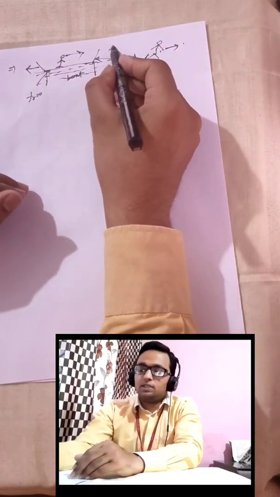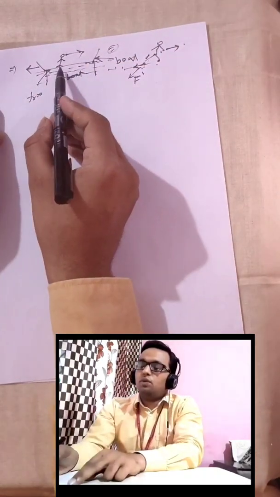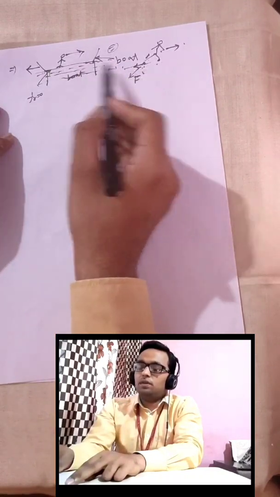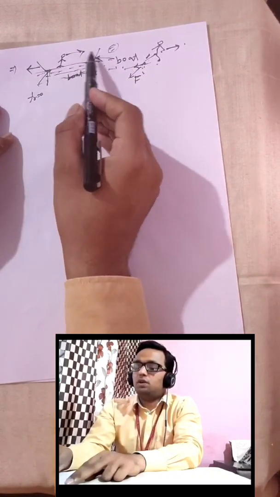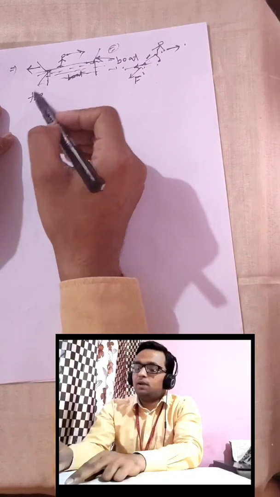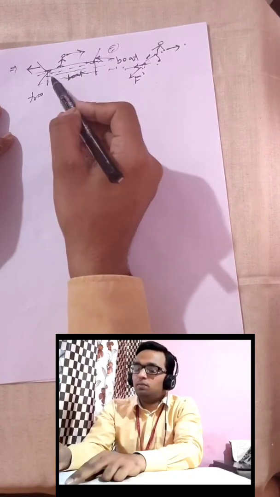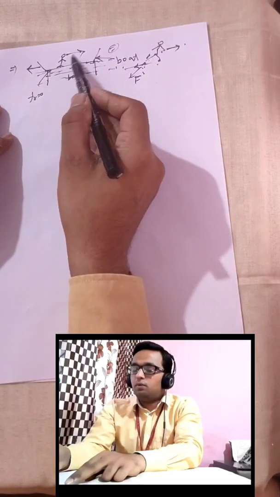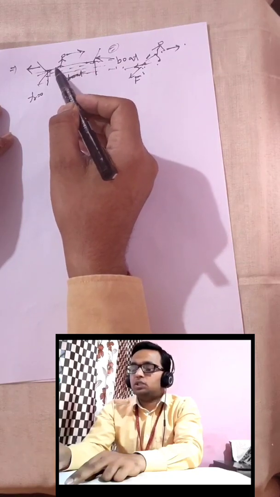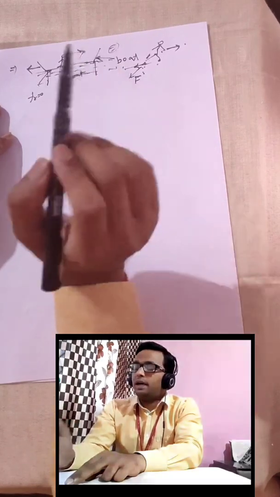So here in higher classes, what we have to learn is that whenever the net force on this particular system is 0, this boy applies some force on the boat in the backward direction, and the boat provides some reaction in the forward direction.